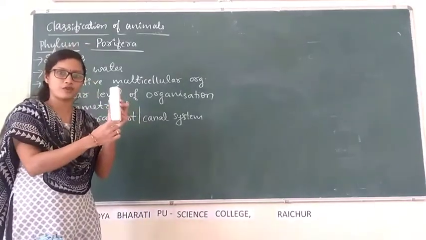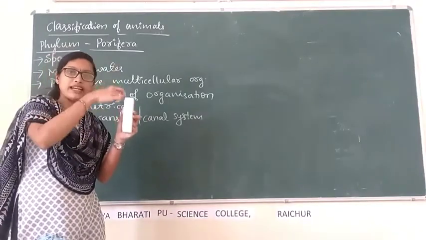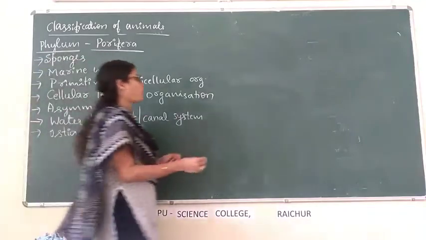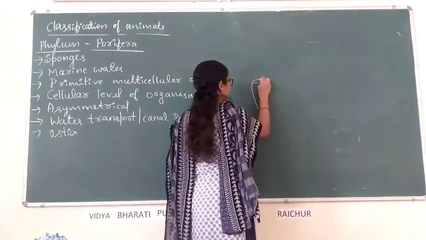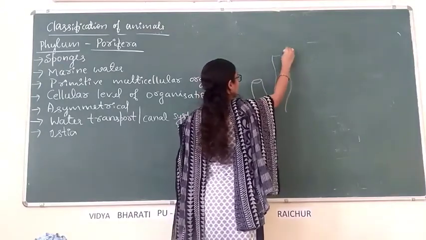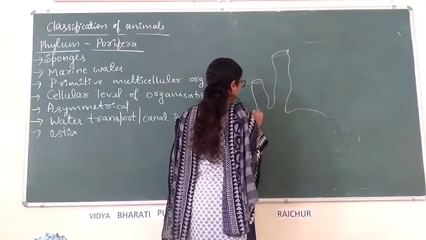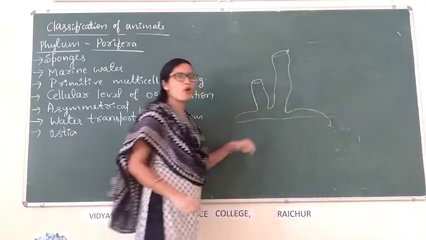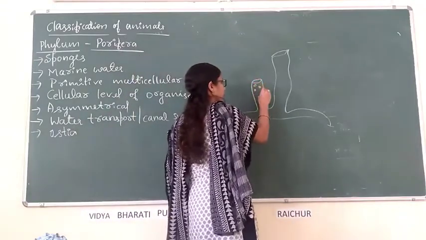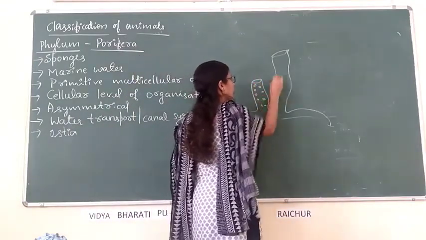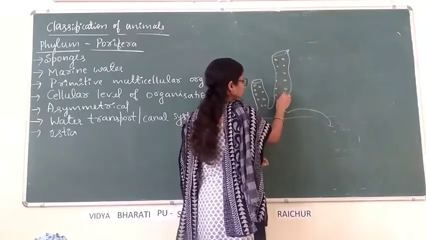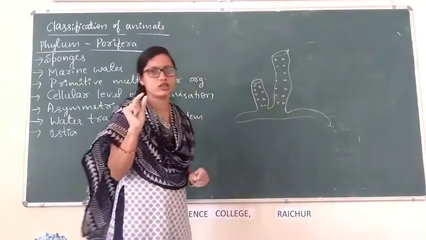Consider this is the body of a sponge. Then water enters the body through ostia. Ostia are the minute pores throughout their body surface. Pores means small holes.